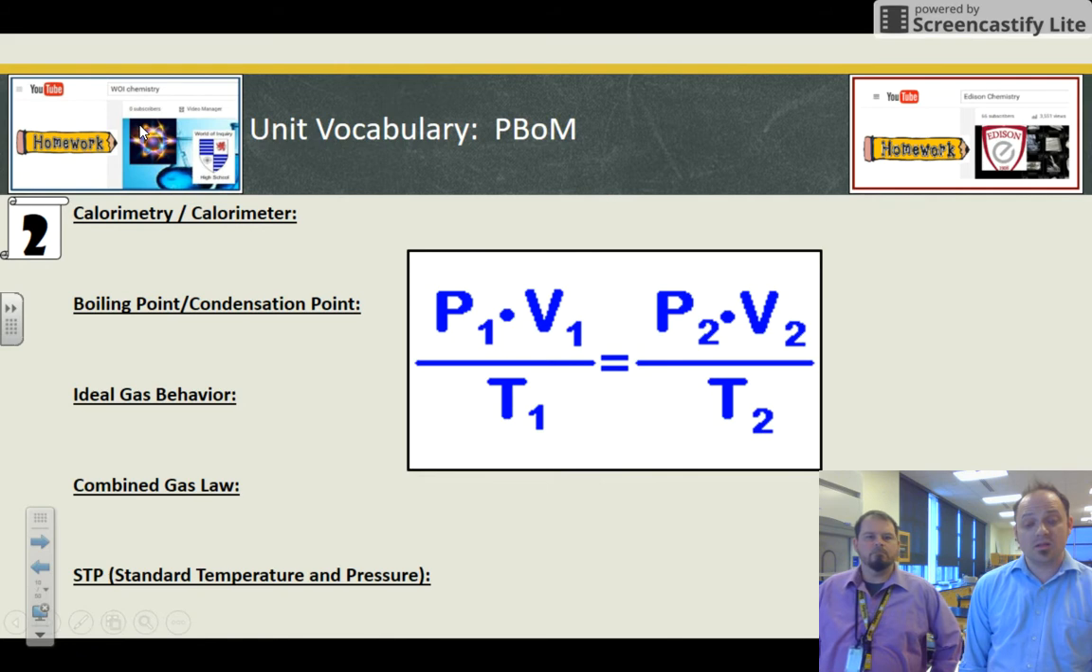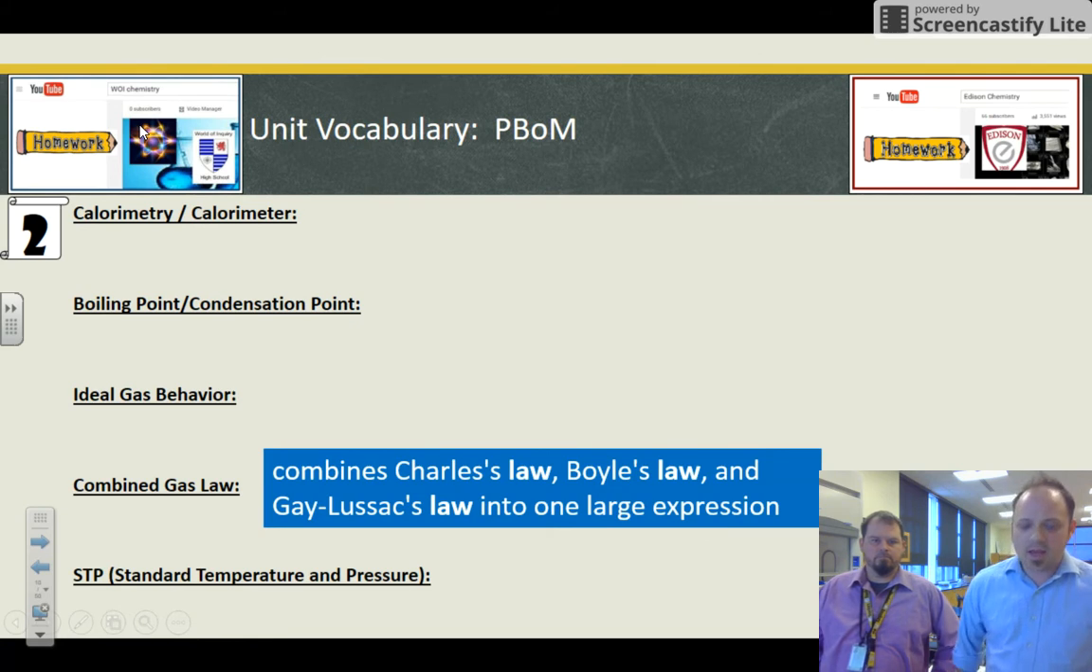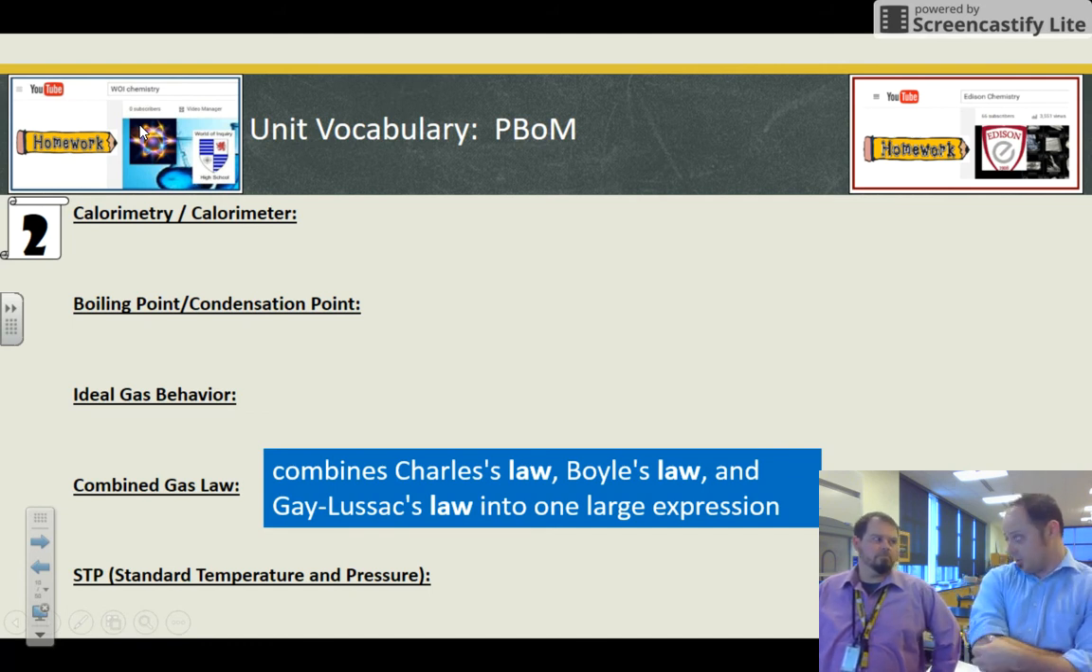This is the combined gas law. It's an equation, an equality, if you will. So a before and after scenario. It combines three gas laws, Charles's, Boyle's, and Gay-Lussac's, into one larger expression. And it's not that hard to work with once you understand your algebra.